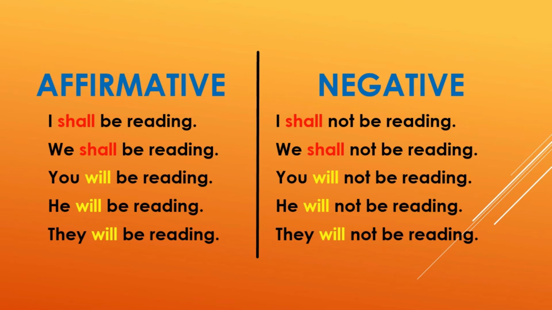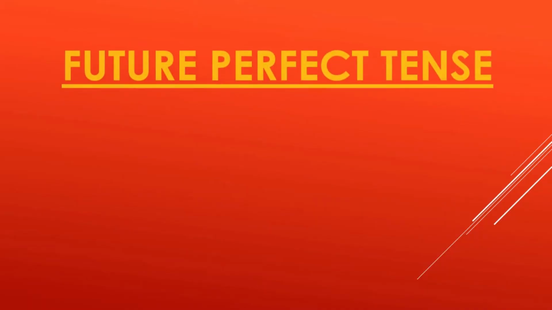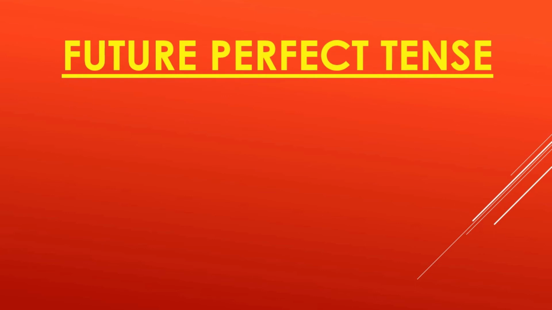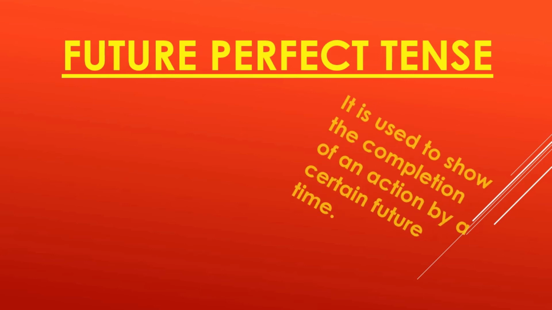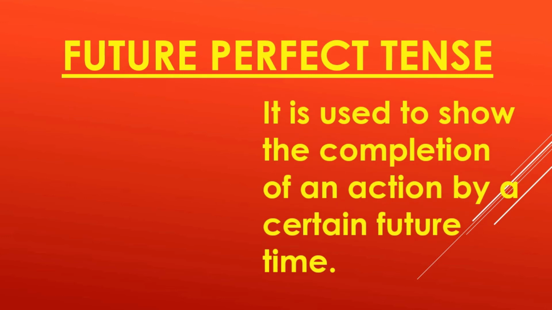Now let us discuss the third form of the future tense. The third form of the future tense is known as future perfect tense. Now let us see what this is. It is used to show the completion of an action by a certain future time. Therefore, there will be an action in the future time, and the sentence in the future perfect tense will indicate when that particular piece of work will come to an end.